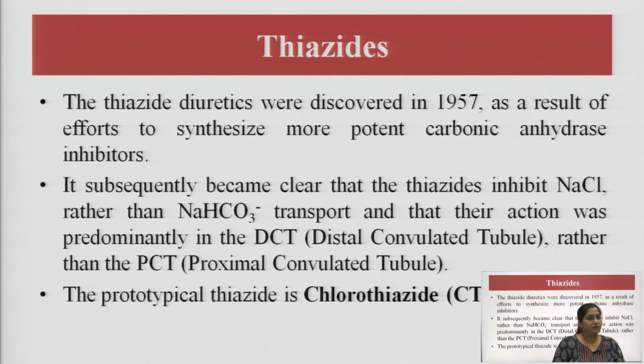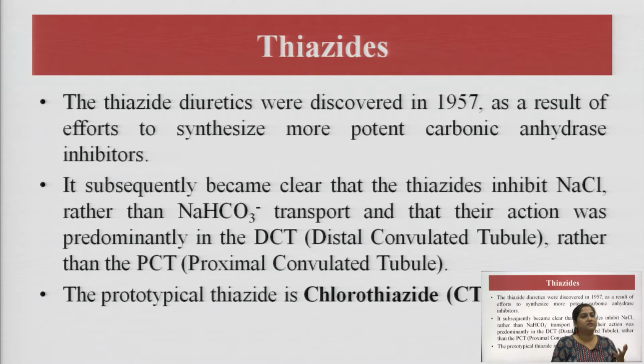It subsequently became very clear that thiazides inhibit sodium chloride transport rather than sodium bicarbonate transport, and that their action was predominantly in the distal convoluted tubule rather than the proximal convoluted tubule. So, here we have a class which hits a different region of the nephron than the carbonic anhydrase inhibitors.